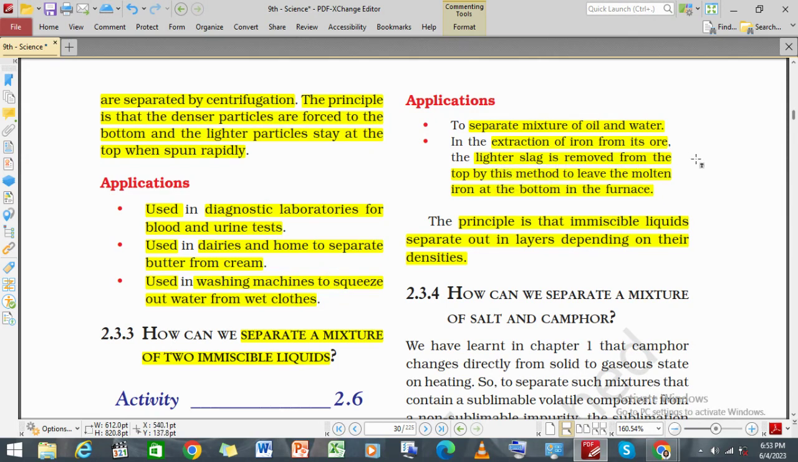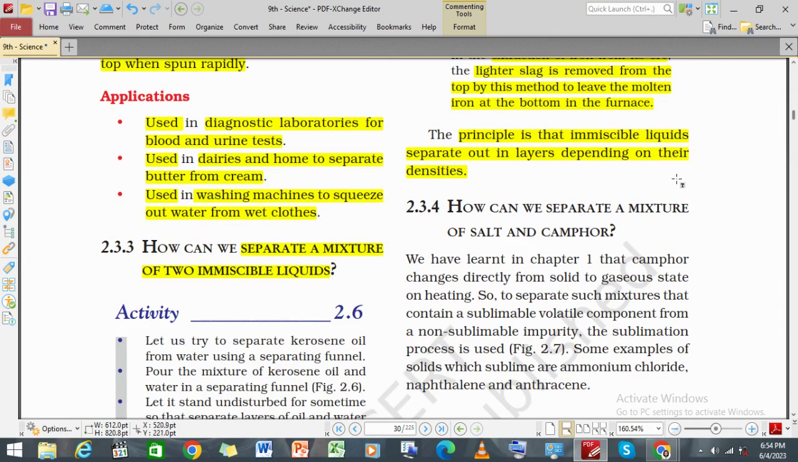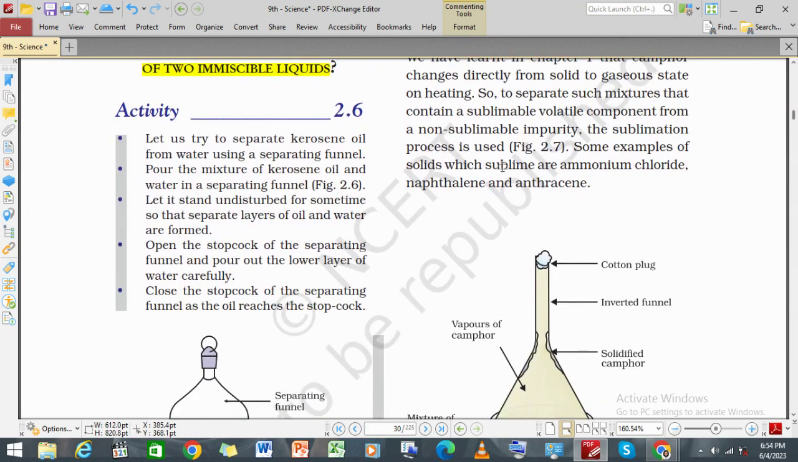and the lighter slag is removed from the top through this method, leaving the molten iron at the bottom in the furnace. That means in the furnace we can do the extraction of iron from its ore. The molten iron is at the bottom, and the lighter slag is taken from the top. Now the principle is that the immiscible liquids separate out in layers depending on their density.